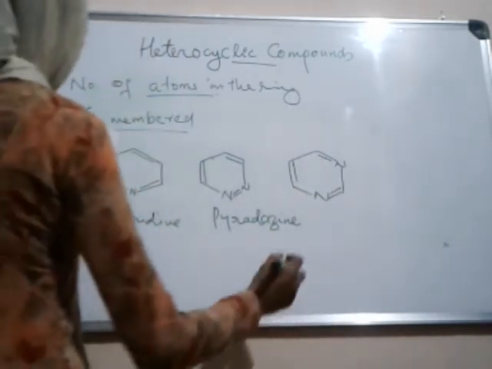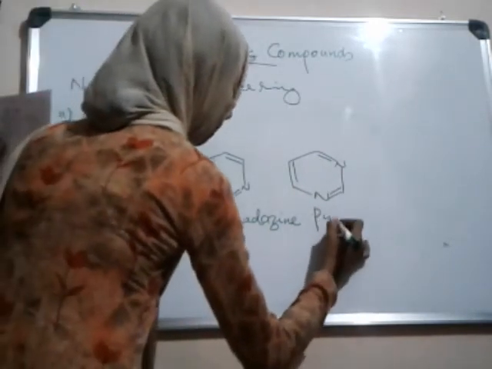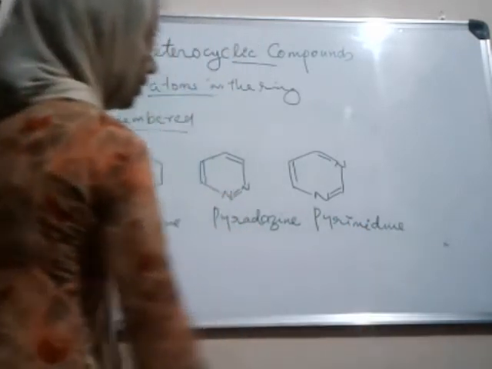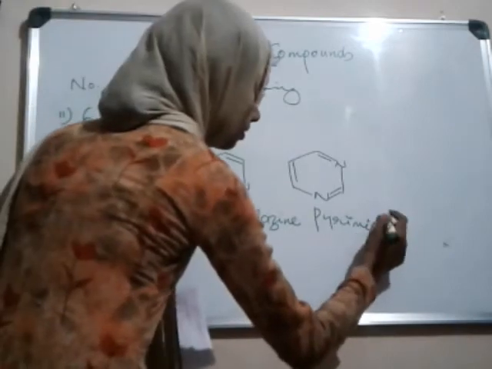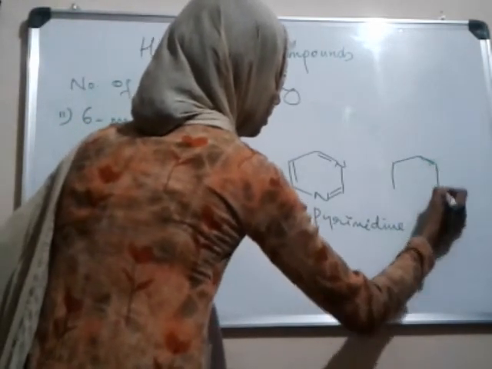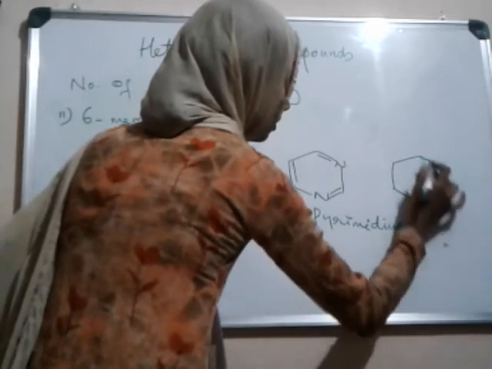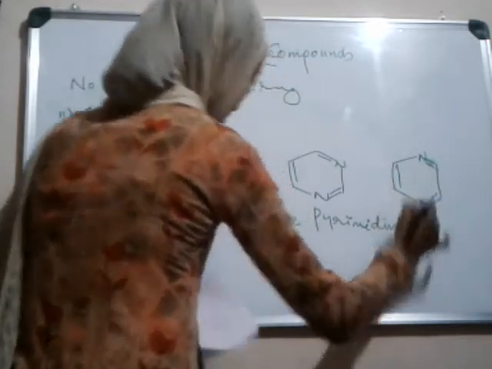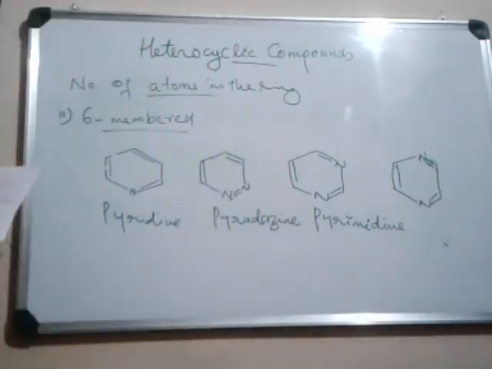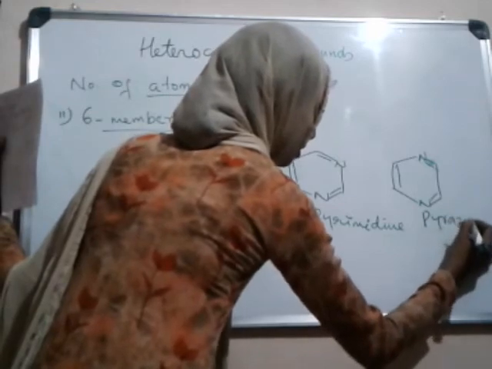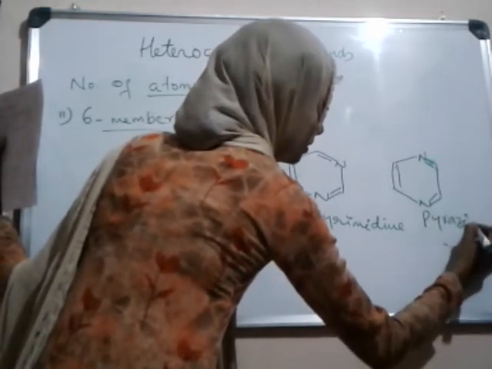This is pyrimidine. This is known as pyrazine.